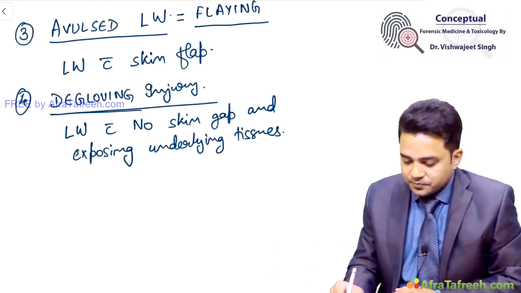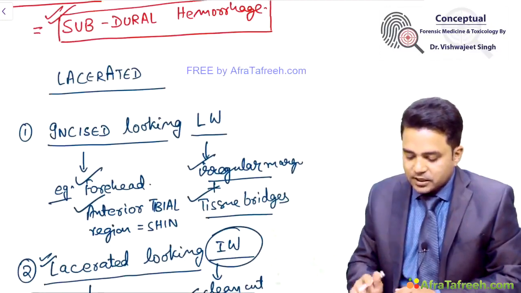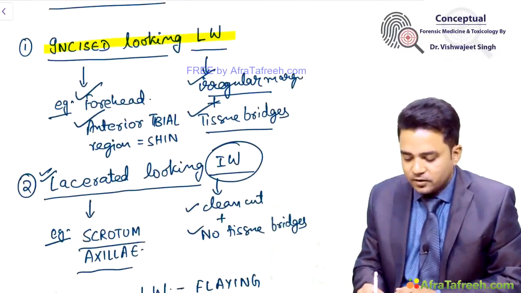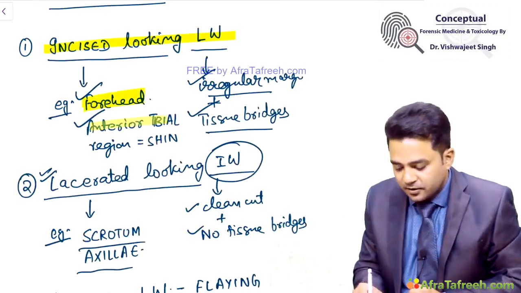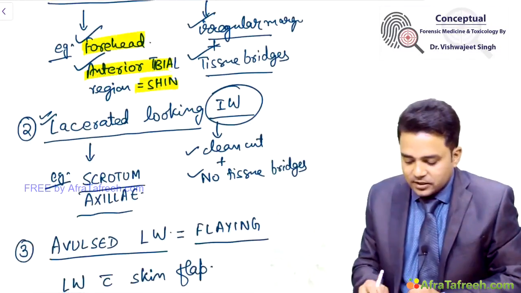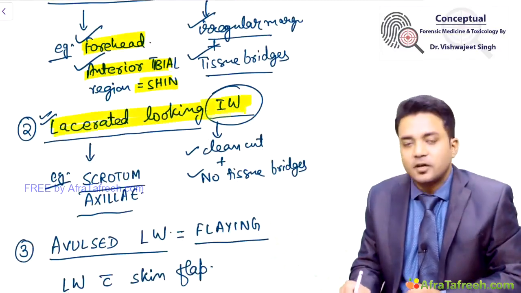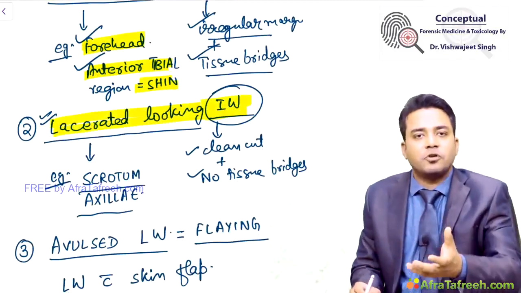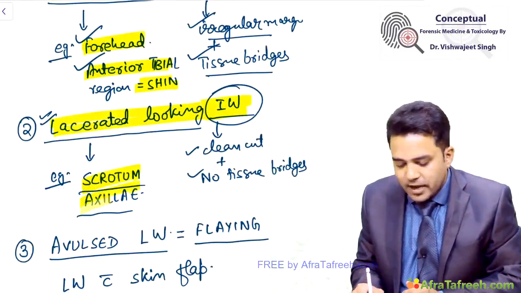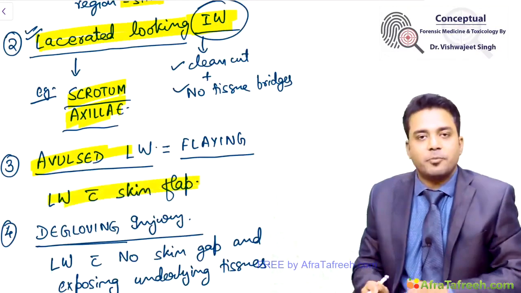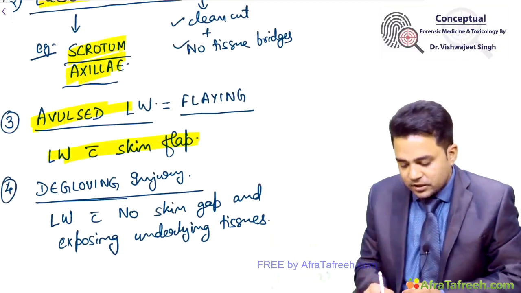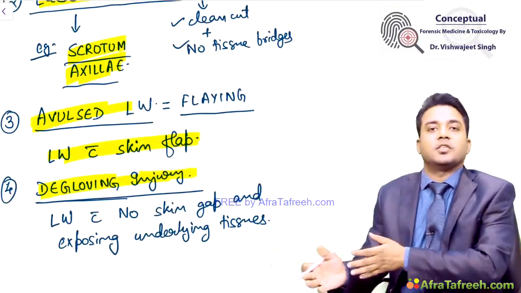Degloving injury. So, simple incised looking lacerated wound is seen over regions of the body where there is bone just beneath the skin, forehead and shin. Lacerated looking incised wound is possible over areas where there are multiple skin folds or rugosities like your scrotum and axilla. Avulsion is lacerated wound with skin flap. When the skin flap is gone, we say the wound is a degloving injury or degloving wound.